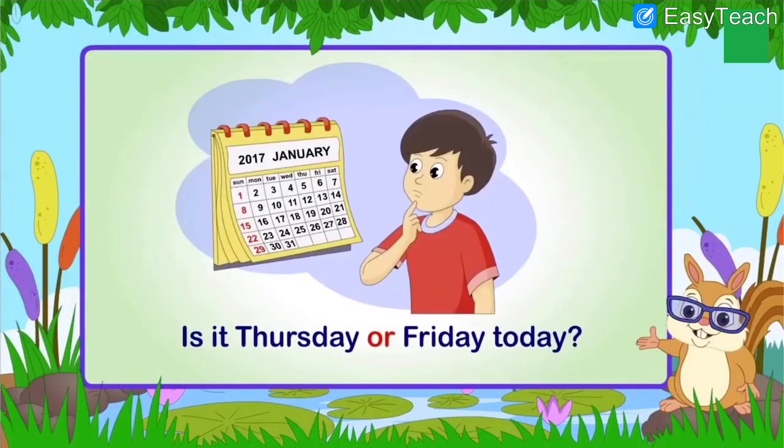Is it Thursday or Friday today? What is the conjunction over here? Or is the conjunction which is joining the two words, Thursday or Friday. Or is a joining word.